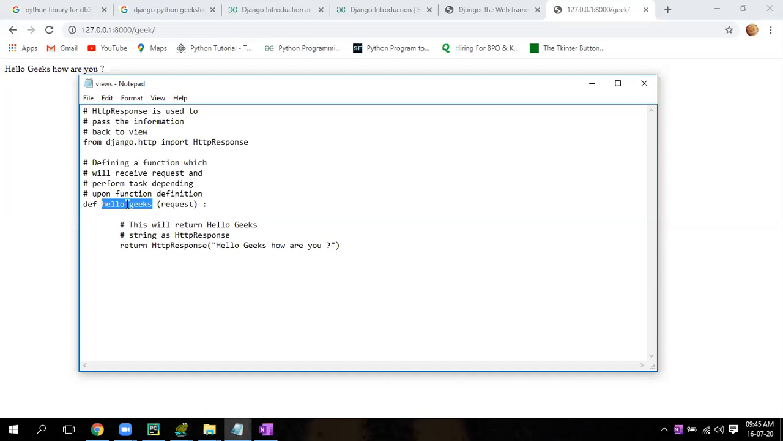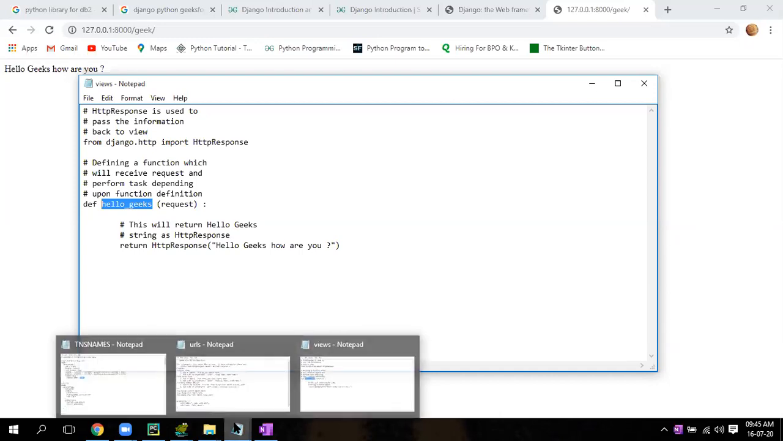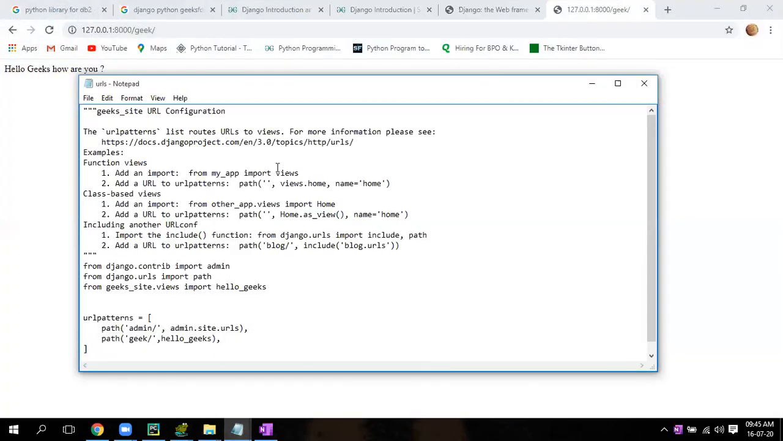Now go to the other notepad. You have just created a function. This function will print this message. Now in the URL, what we are doing is importing that Hello Geeks function so we can call it here. It is the fourth line from the bottom, correct? From geek site views import Hello Geeks, right? We have added this because we have created a function there.